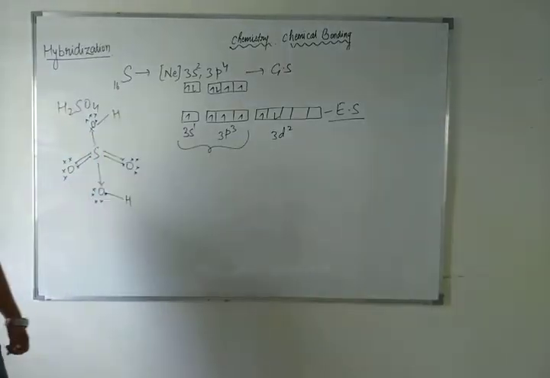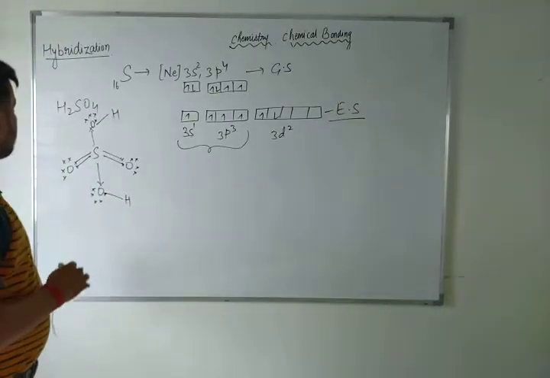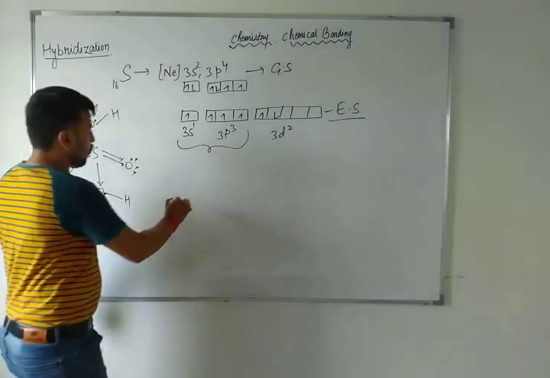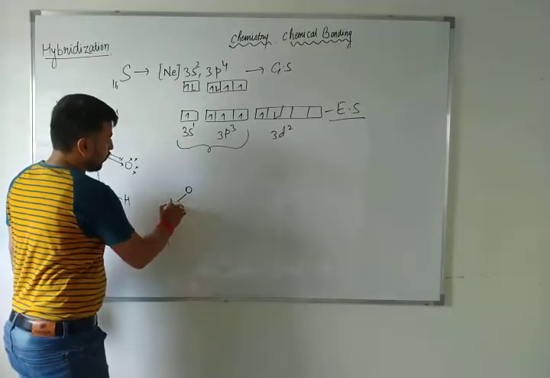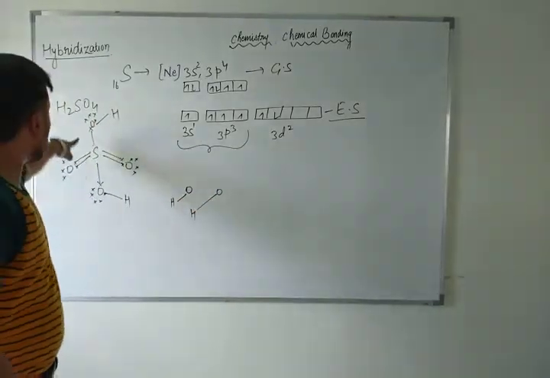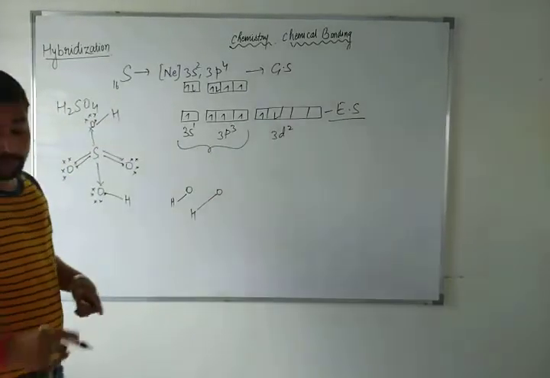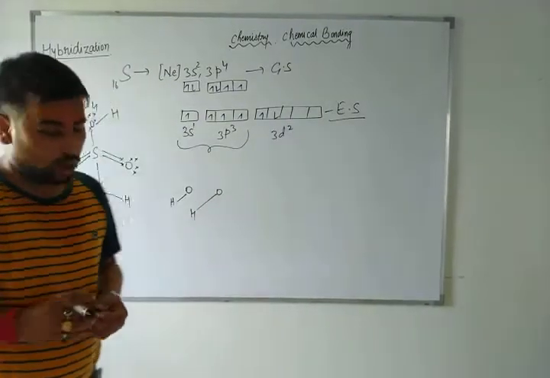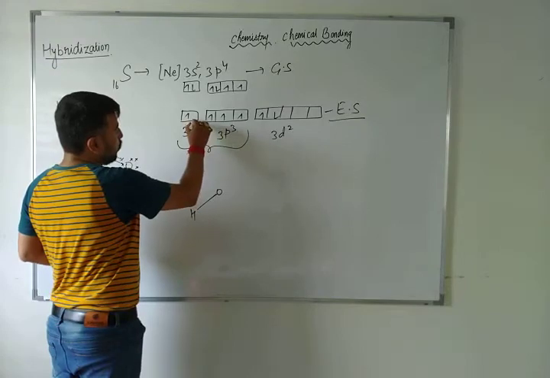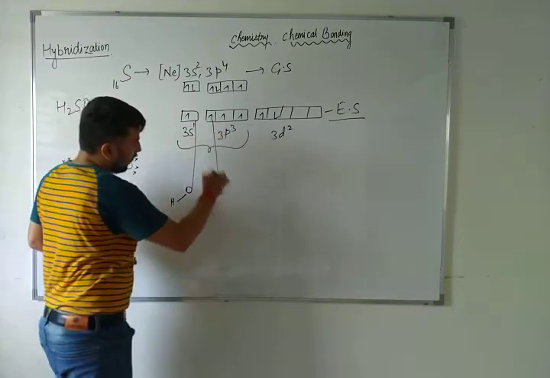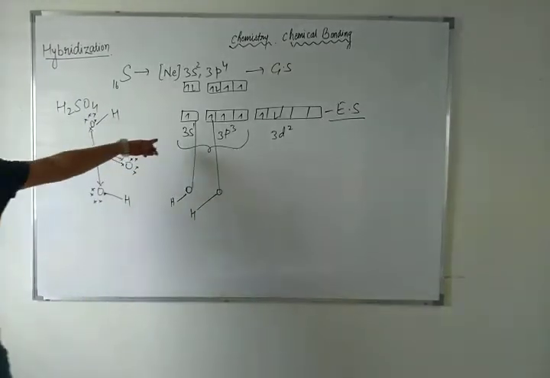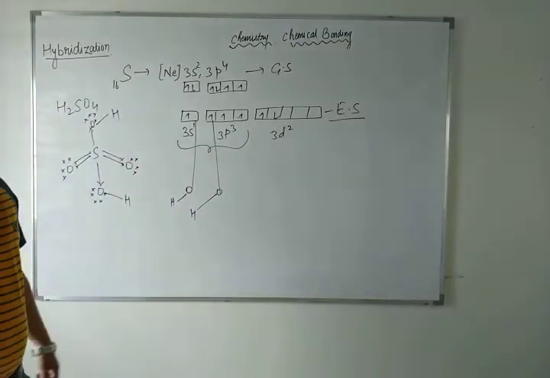So now in this oxygen, the OH and this OH will occupy 3s and 3p.